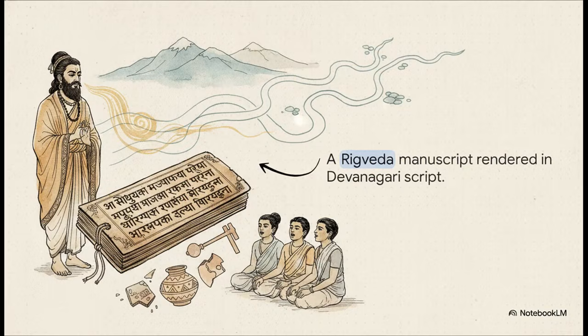For example, let's talk about the Rig Veda. This is our very earliest literary source, composed way back in the Sapta Sindhu region. That's the land of the 7 rivers in the northwest. But here is the wild part. It wasn't even written down at first. It was preserved entirely through oral tradition. Generations of teachers would memorize these massive verses and recite them to students for centuries before a single word was put to paper. It's mind-blowing, and it gives us vital clues about their political and social life that a piece of ancient pottery just can't.